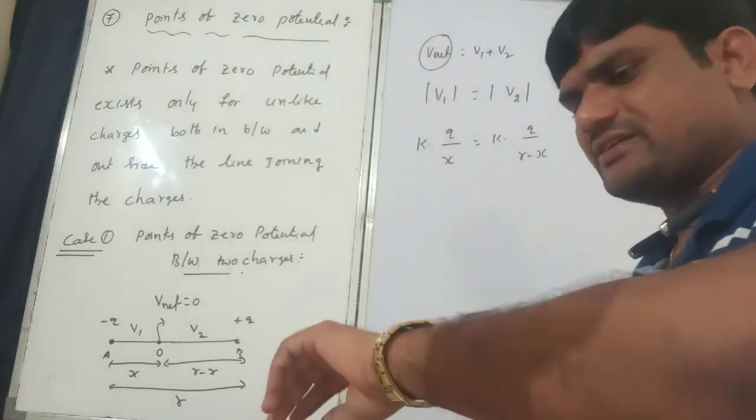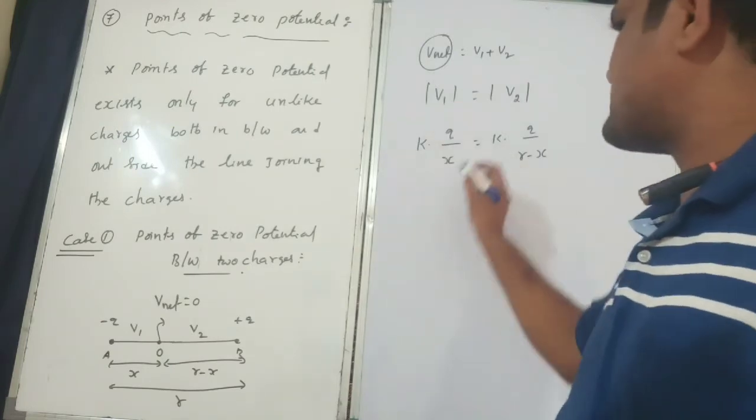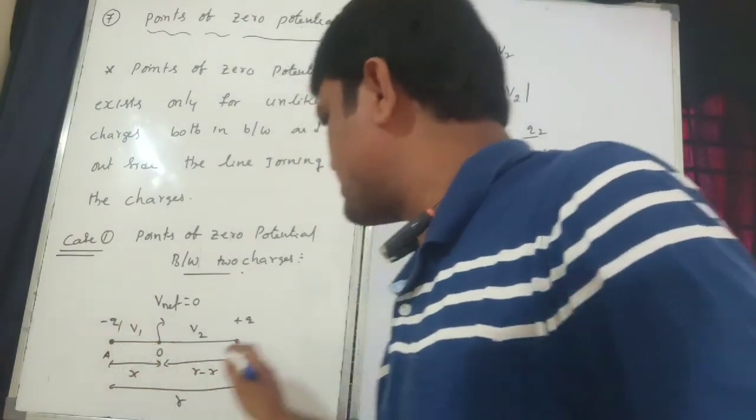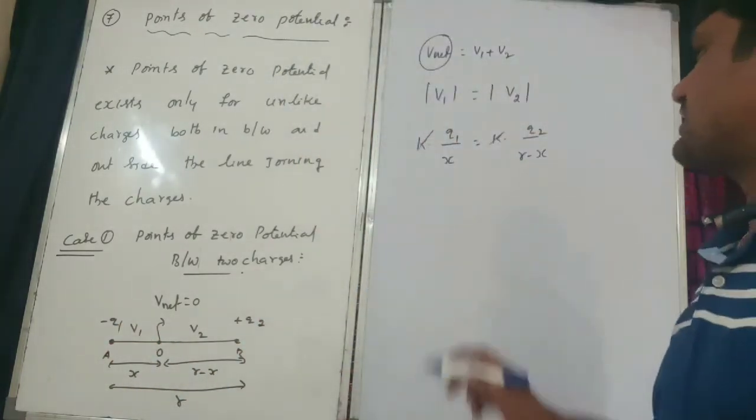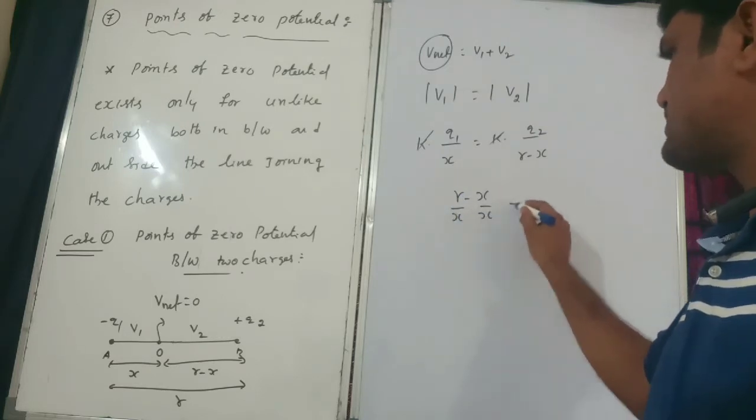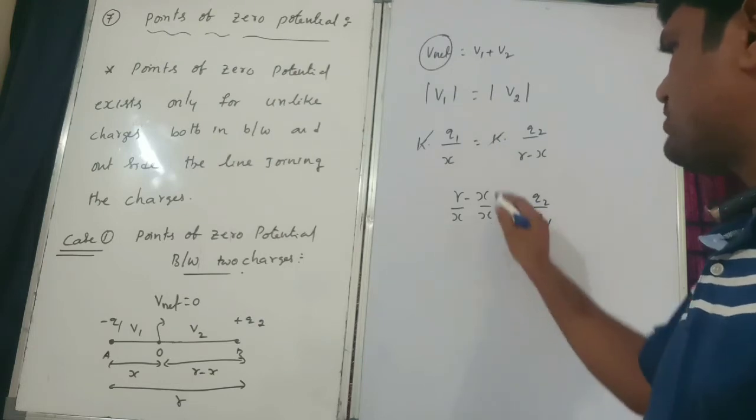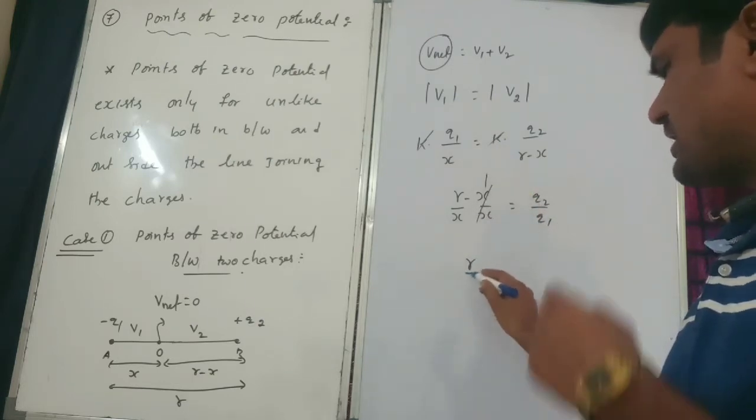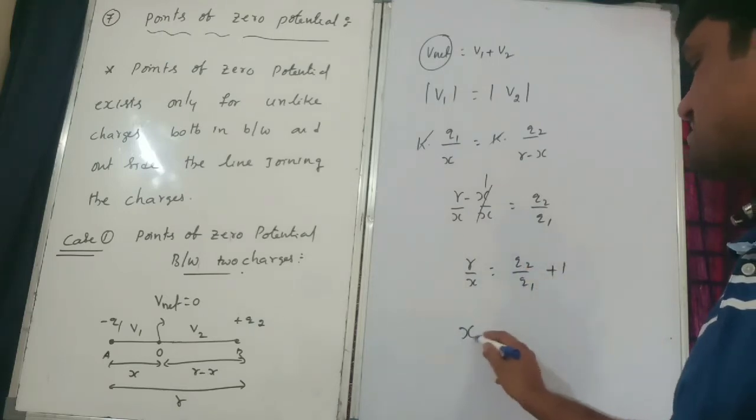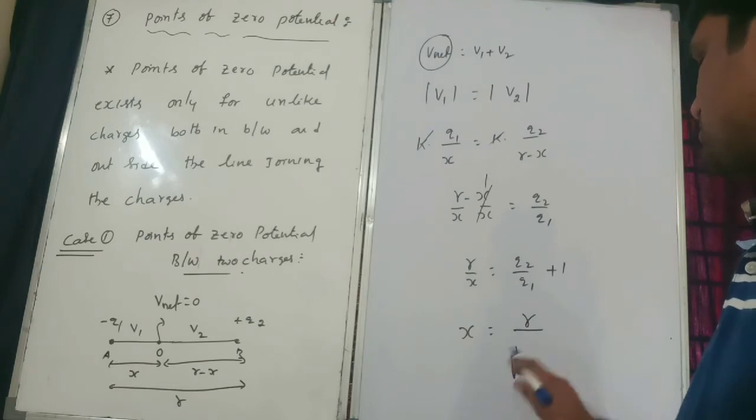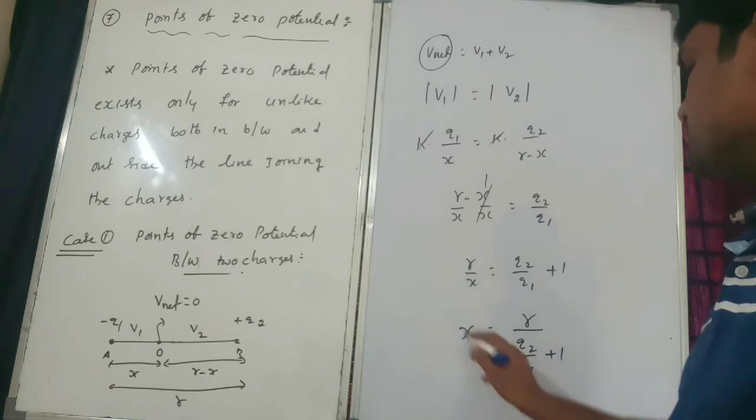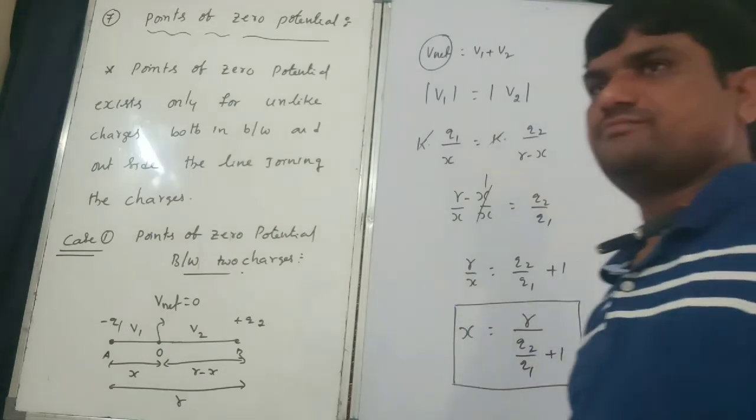Correct? Right. So transfer this side, K gets cancelled. I will consider this is the Q1, this is the Q2. Then transfer to that side. r minus x by x is equal to Q2 by Q1. So 1 gets cancelled, so r by x is equal to Q2 by Q1 plus 1. So x is equal to r divided by Q2 by Q1 plus 1. This is for between.